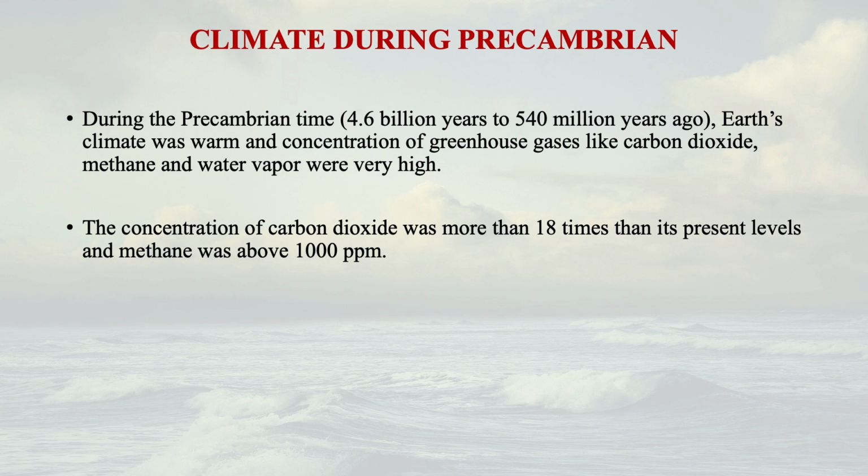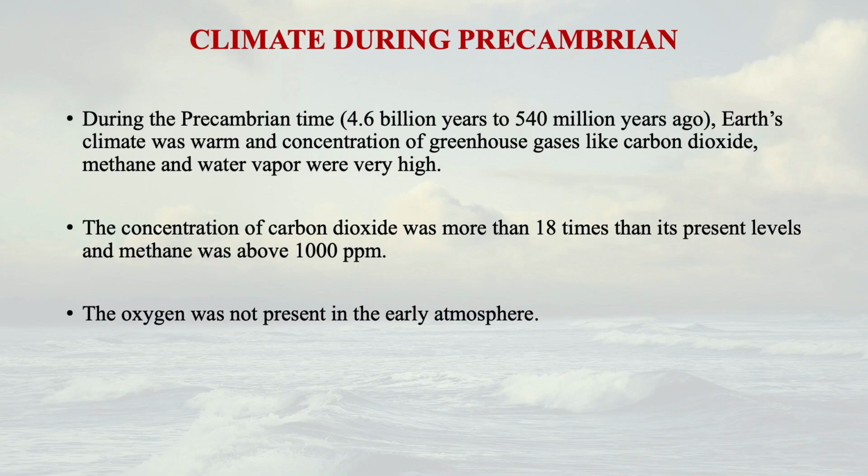The present level is only 410 parts per million, but during the Precambrian period the carbon dioxide level was 18 times more. The methane concentration was about 1000 parts per million. Look at the concentration of greenhouse gases. It's very high, and that is the reason why the climate during the Precambrian period was very warm.